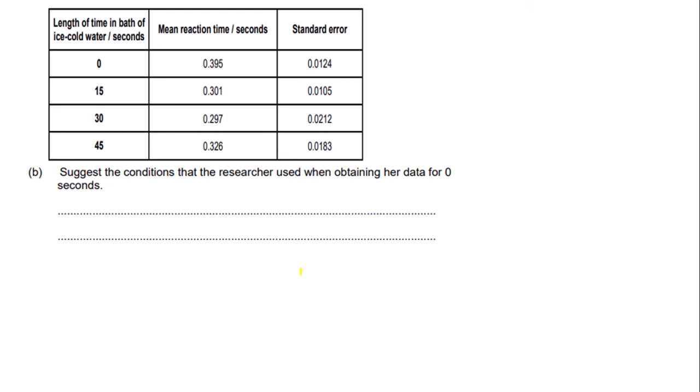The next question says, suggest, the key term here is suggest, the conditions that the researcher used when obtaining her data for 0 seconds. So 0 seconds is obviously when the people in the experiment have not been in the ice-cold water yet. So this kind of acts like a control. So this is what I've suggested. Room temperature, as they are not in the ice-cold water, so obviously the temperature must be normal, but kept everything else the same, as it is clear that this is a control.